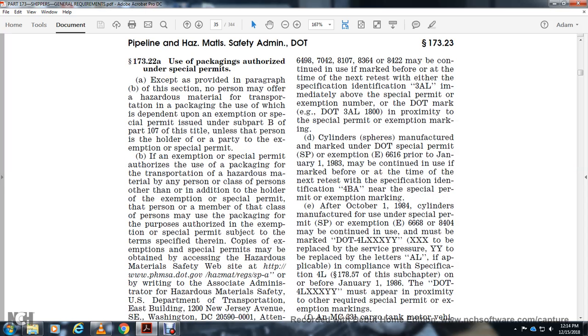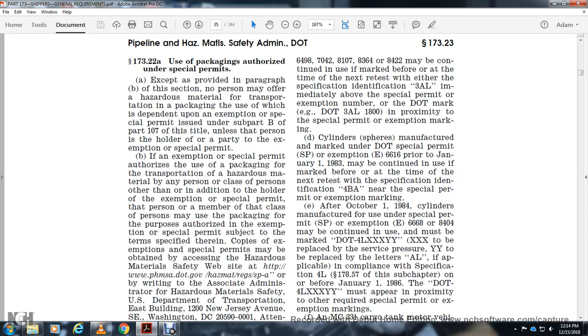If the exemption or special permit authorizes packaging for the transportation of the hazardous material by any person or class of persons other than the holder of the exemption or special permit, the person may be a member of the class and may use the packaging for the purpose authorized by the exemption or special permit, subject to its terms. Copies of exemptions and special permits may be obtained or accessed on the Hazardous Materials website,